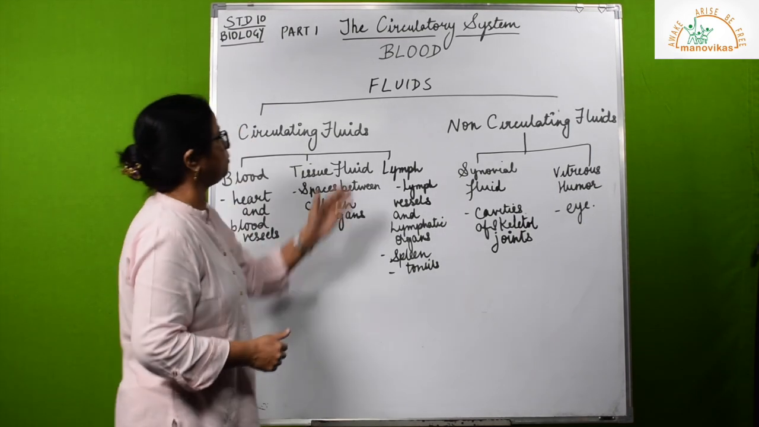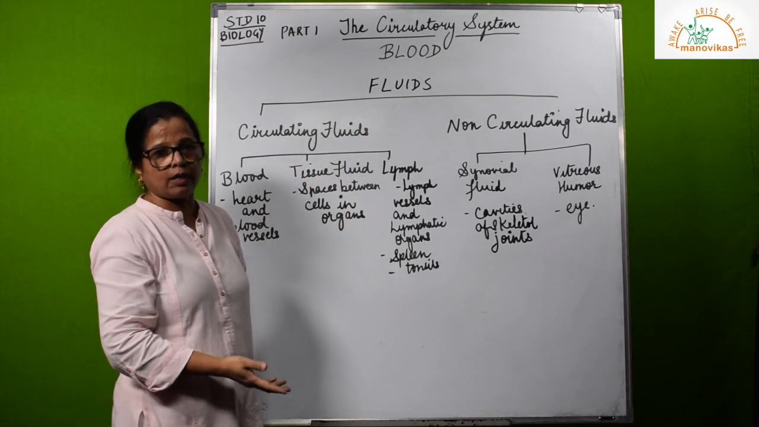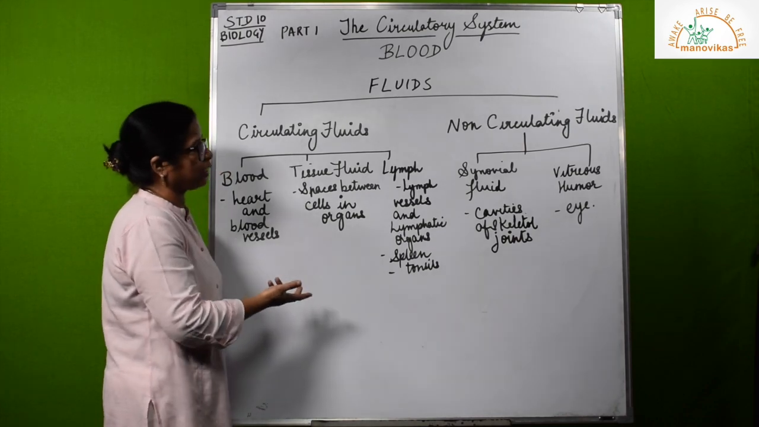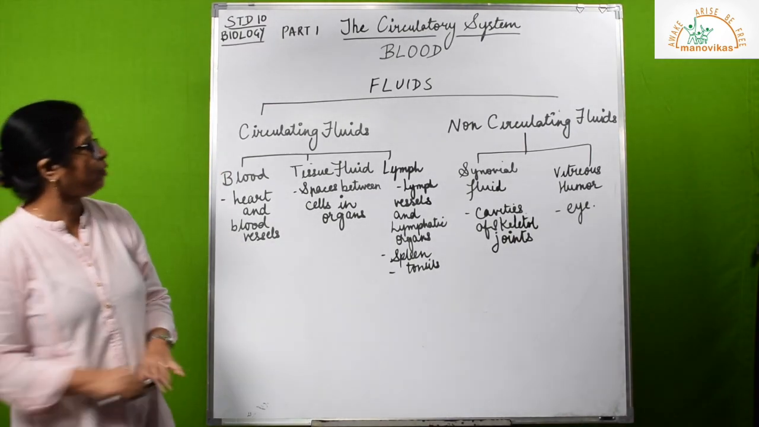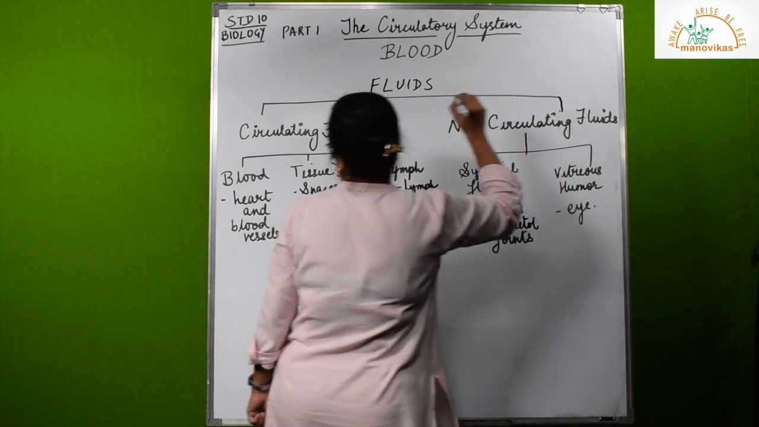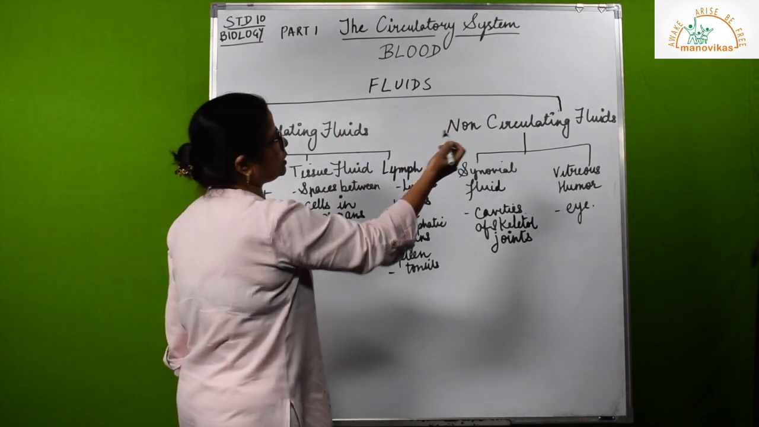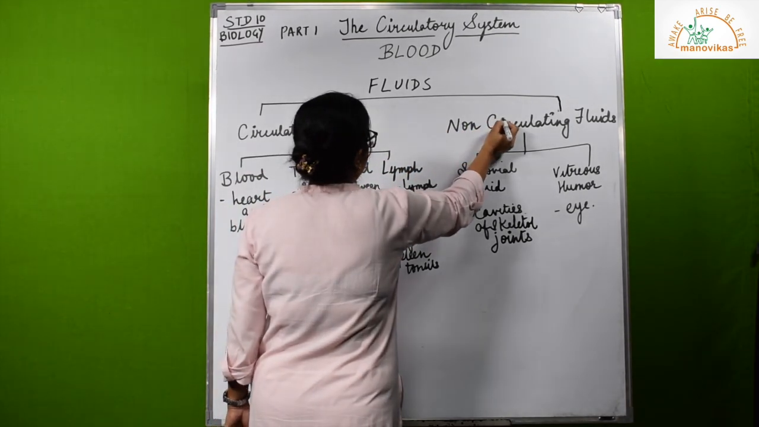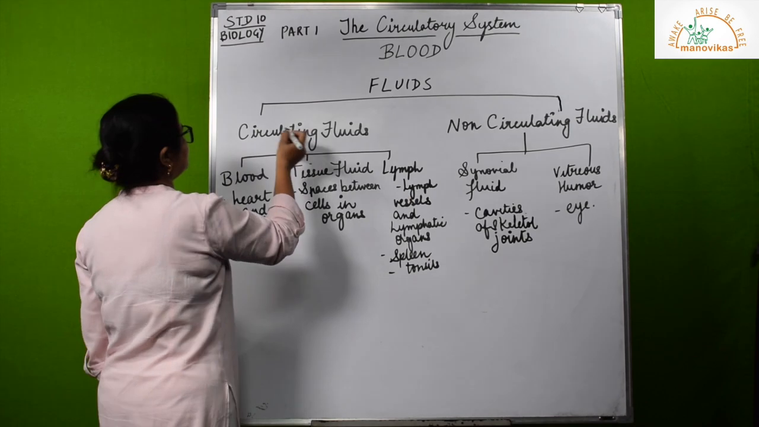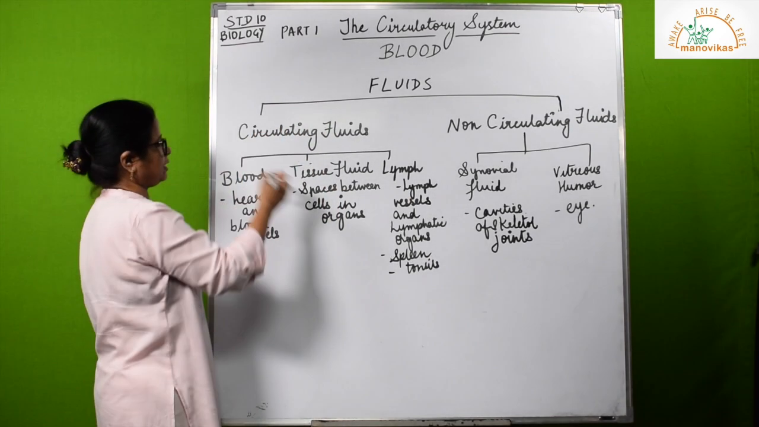Let's see what are the fluids in our body. Now two kinds, we can easily classify them broadly. I have classified in the form of a flow chart. You too should classify it in the form of a flow chart in your notebook so that it becomes easy to study. So we have two kinds, circulating fluids and non-circulating fluids. Circulating, the word itself tells you that this is something that is moving.